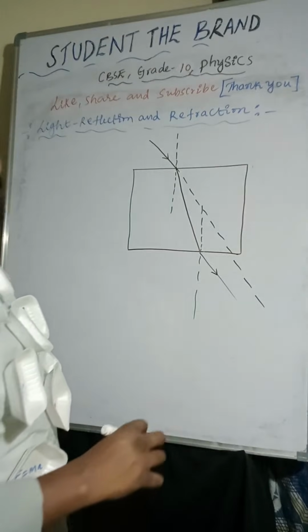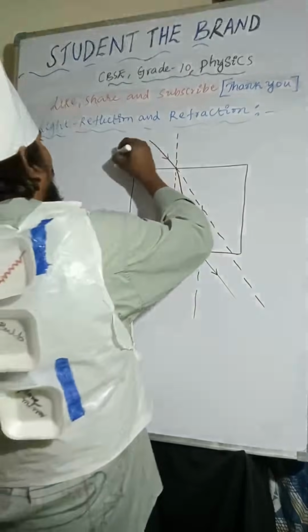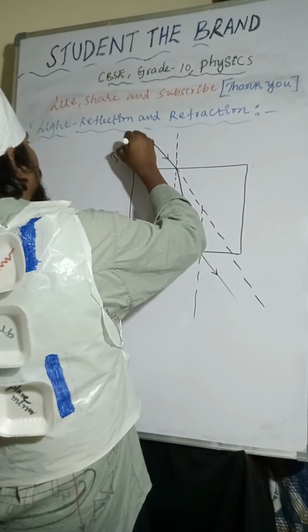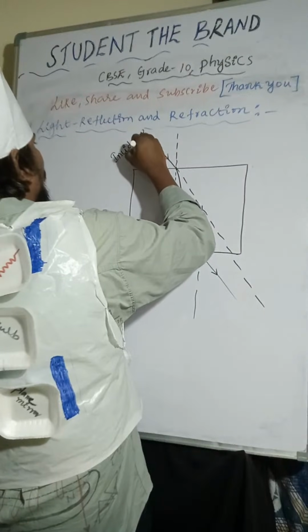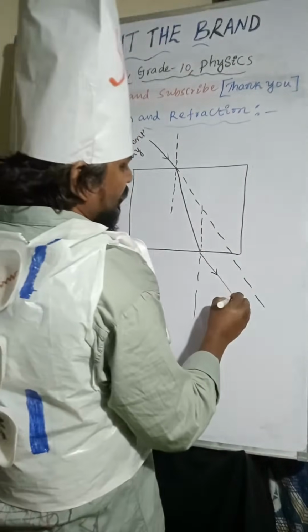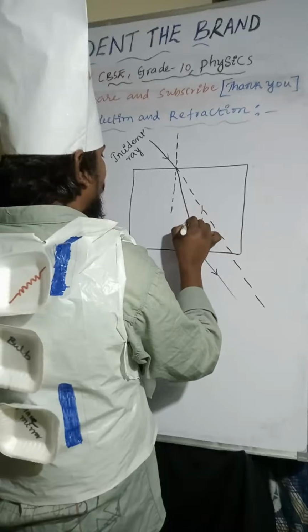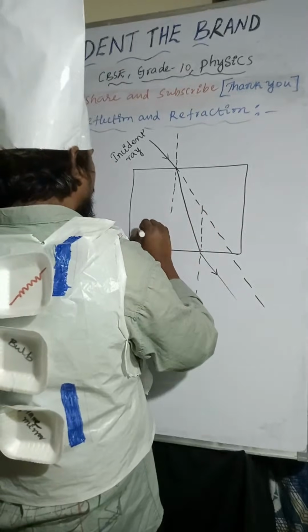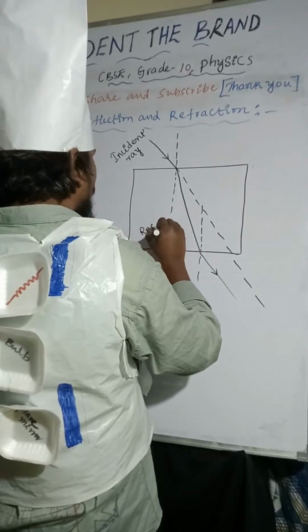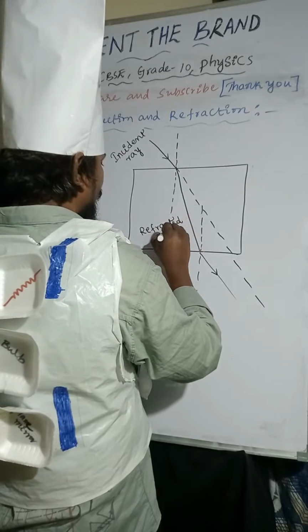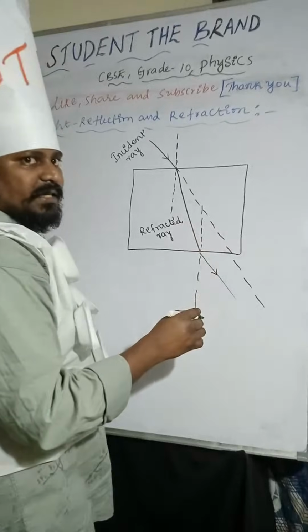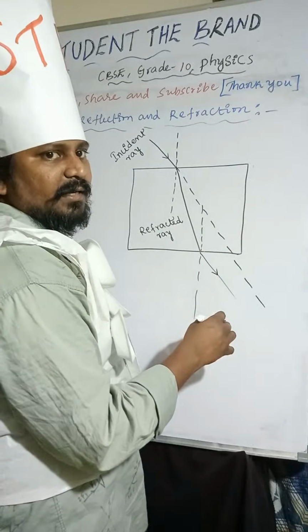Now you can observe this is the incident ray, this one is the refracted ray, and this is the emergent ray.